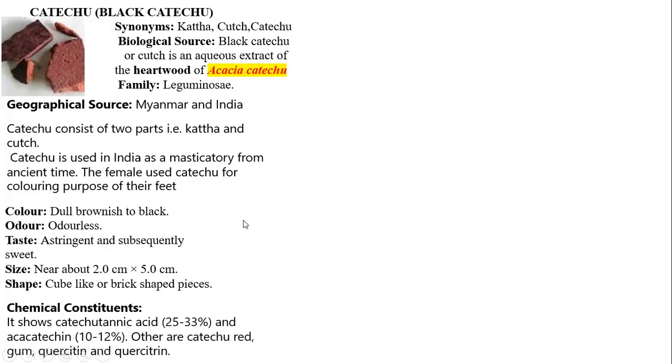Chemical components, catechu. Okay, catechu त्या नावावरूनच कॅटेचिन हे केमिकल कॉम्पोनंट्स आहे. Biological source, heartwood of Acacia catechu. अकेशिया आणि कटेचू या नावावरूनच त्याच्यामध्ये chemical components are there: acacia catechin and catechin. Then others are gum, then quercetin. Quercetin is a tannin which is present in the drug.